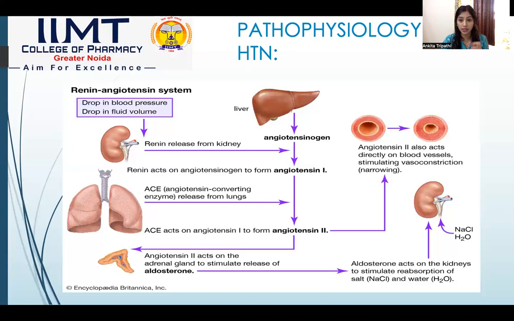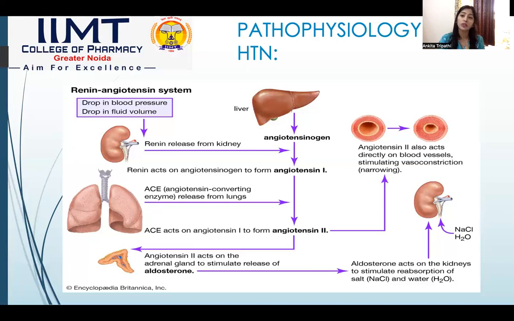Angiotensin 2 is a prominent vasoconstrictor. As it reaches the blood, it constricts the arteries and the veins, which is why it is known as vasoconstriction, and it decreases the size. As the size decreases, the pressure is increased.